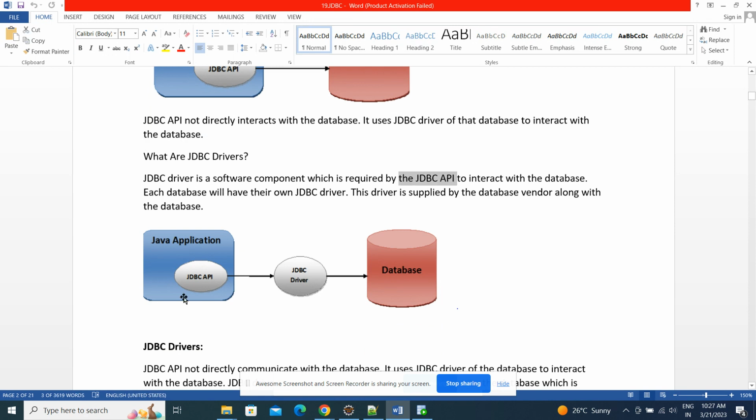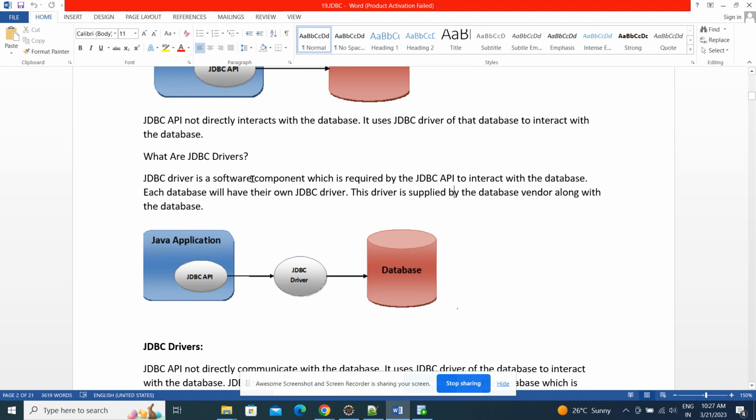In our application we are using the JDBC API, which internally will interact with the driver given by the vendor, Oracle, MySQL, whoever it is. They will give some jar files, and that we call a driver. Our API will interact with the JDBC driver, and that driver will interact with the database internally.